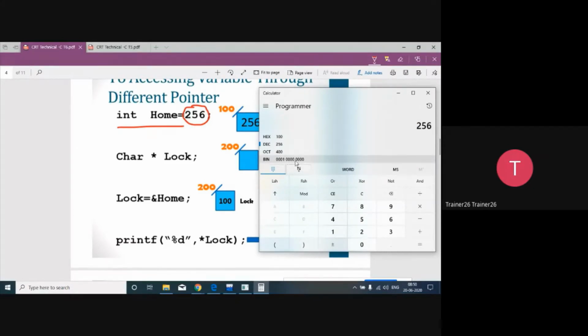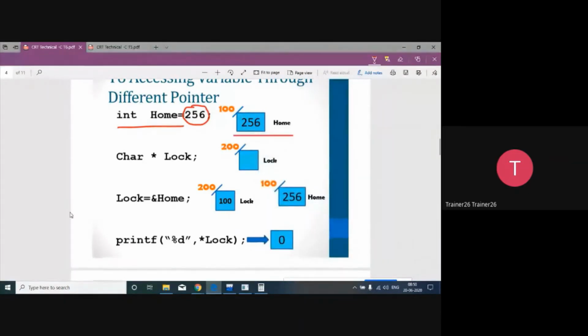As you can see, in 256 the 9th bit, out of 16 bits, has a 1. So in the second byte there will be a 1. That is the reason I have chosen 256.